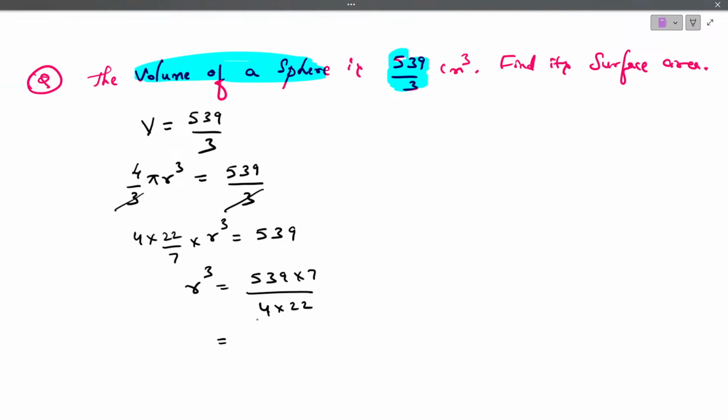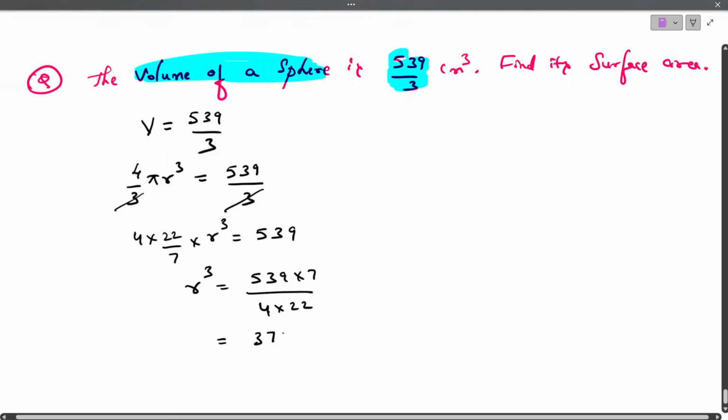Simple. Just see here. 22 is even number. 539 is odd number. It doesn't cancel. 4 is even. 539 is odd. We cannot cancel. 7 and 4 do not cancel. So at that time what you should do? 539 into 7 you multiply. You will get the value 3773 divided by 4 into 22, that is 88.